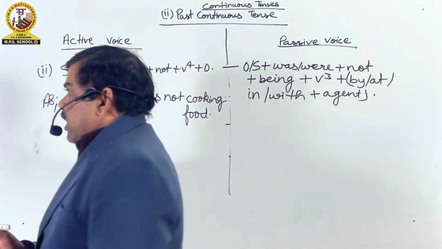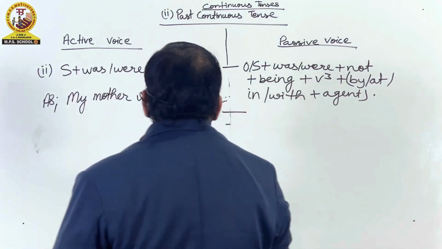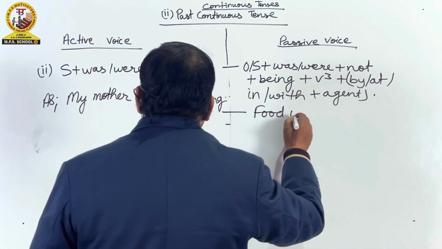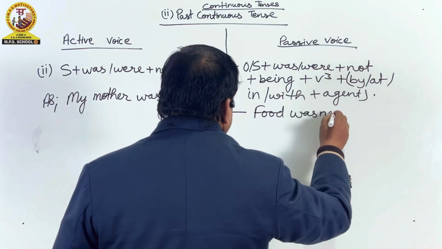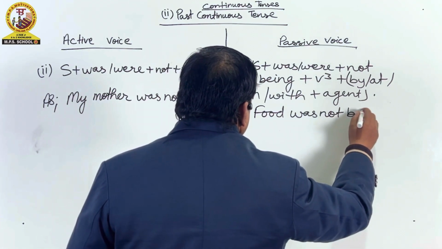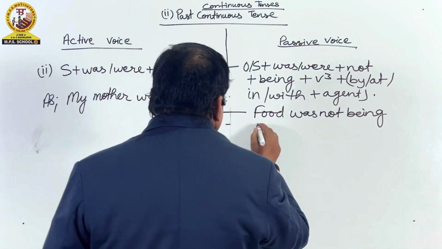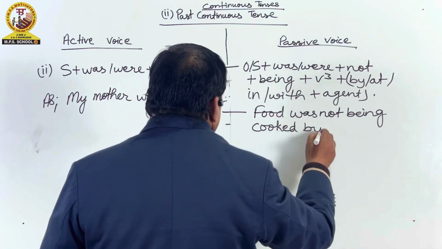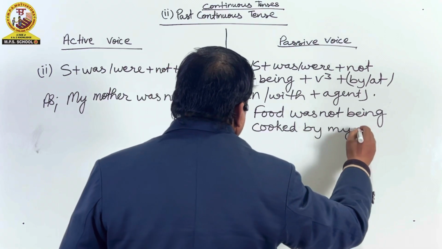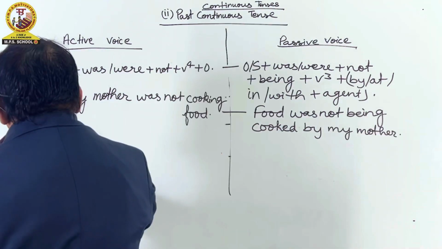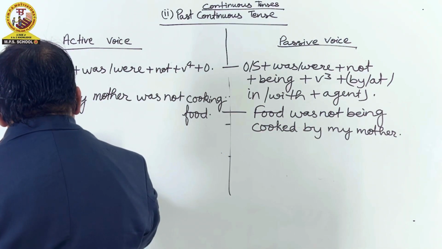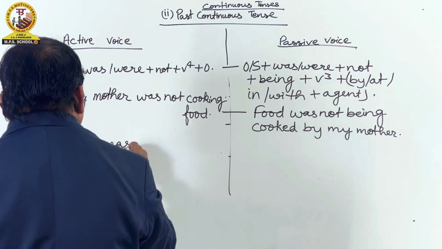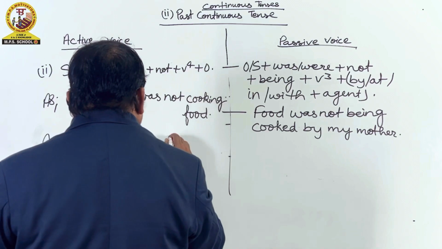Its passive voice will be food was not being cooked by my mother. Another example: anybody was not disturbing her.